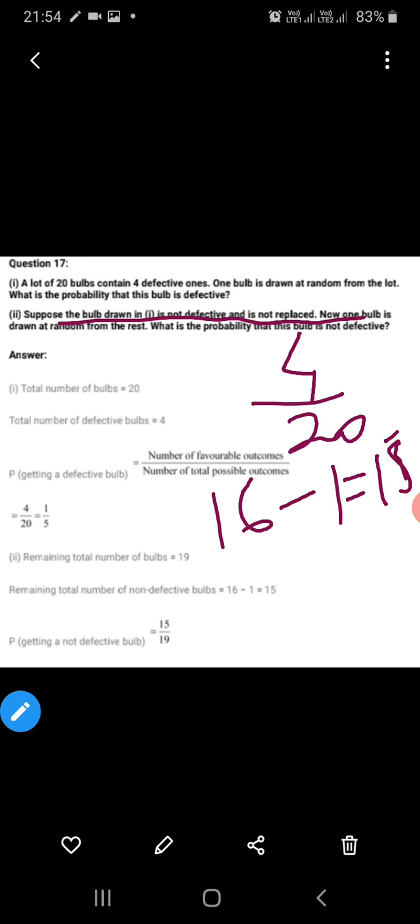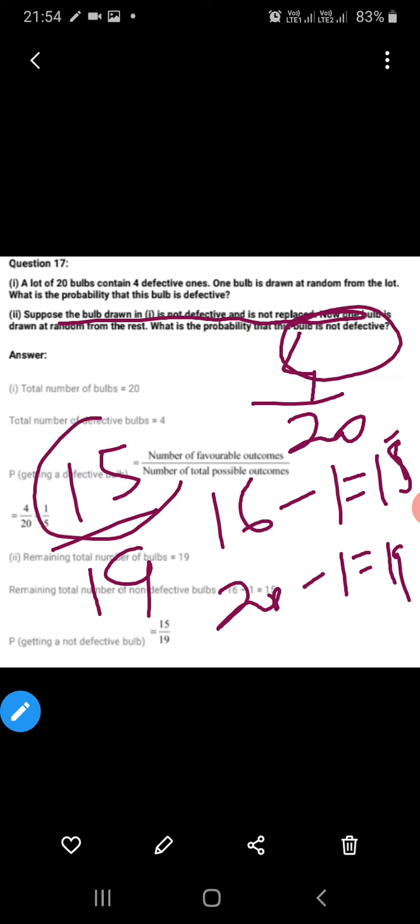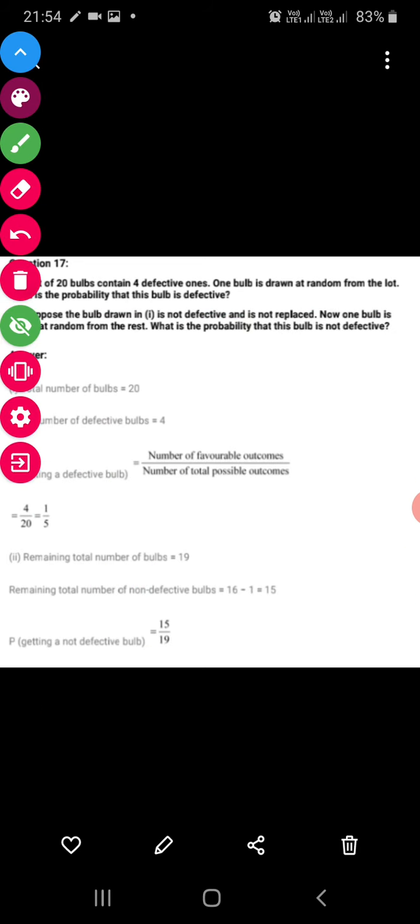And in total bulbs are 20 in number. Out of 20, 1 is taken out. So how many left? 19. So probability will be 15 upon 19, because they have asked not defective. Not defective are 15 in number and total are 19 in number. So look at this question properly. This is quite a confusing question actually.